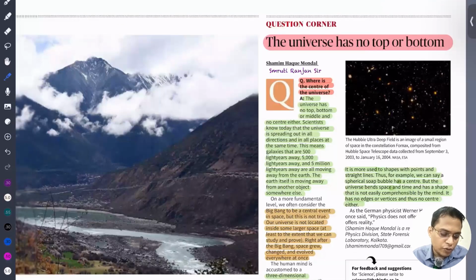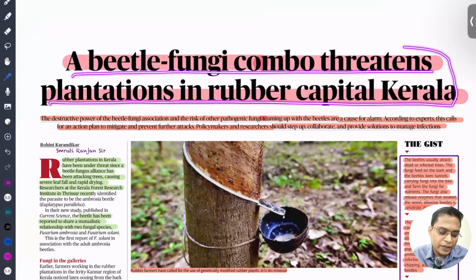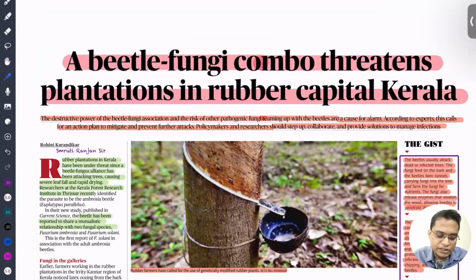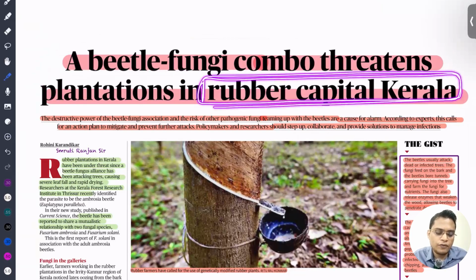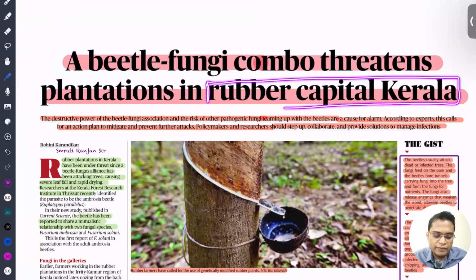Next important news is the beetle-fungi combo threatening the plantations in the rubber capital of Kerala. Here two to three pieces of information are very important. Kerala is the leading producer of rubber. That means just Google which state in India is the largest producer of rubber and which country in the world is the largest producer of rubber. Okay. So here you can get a very good question.